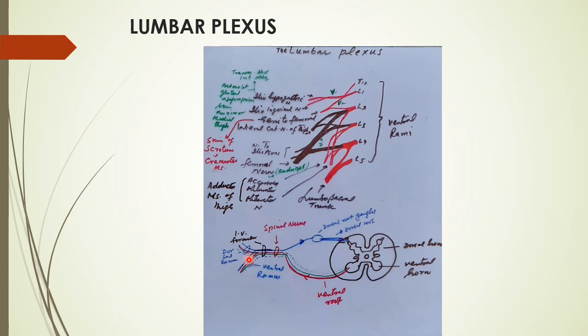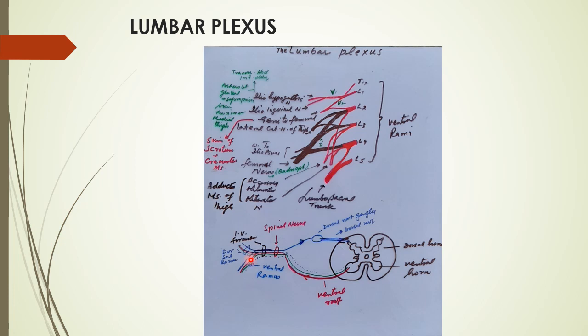So when we talk about the lumbar plexus, it is made up from ventral rami, which have three modalities: motor, and if we say motor, then it is extensor and flexor both; then autonomic, number two; and number three is the general sensory impulses from the skin of the limb. So they carry three.